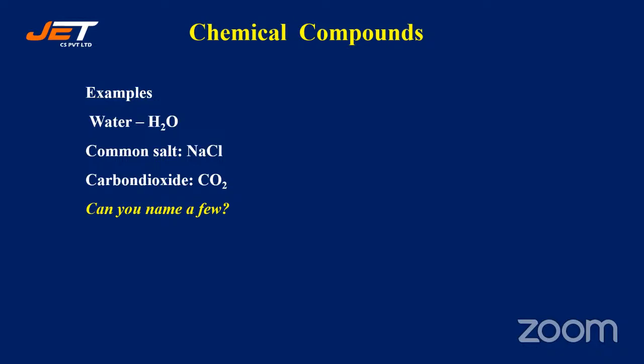So these are some of the examples. Can you name a few examples other than these? Please try, put it in the chat box. I'll give you 1 minute to think about it.